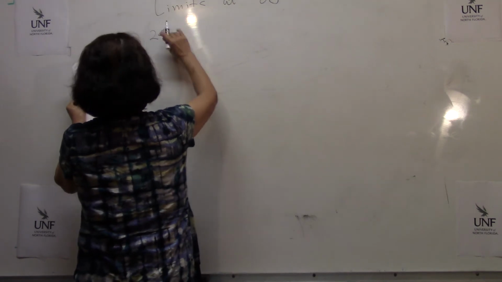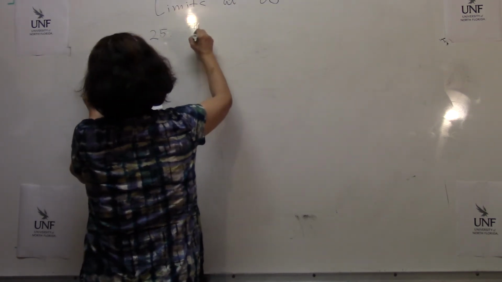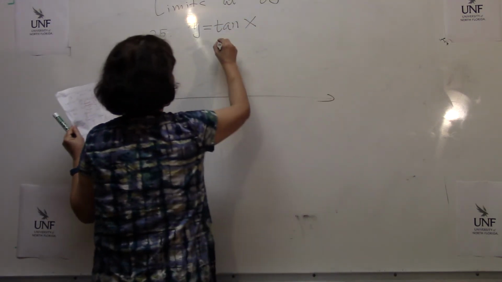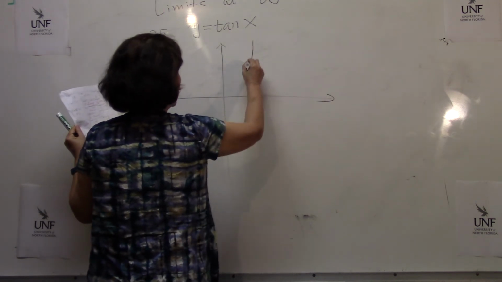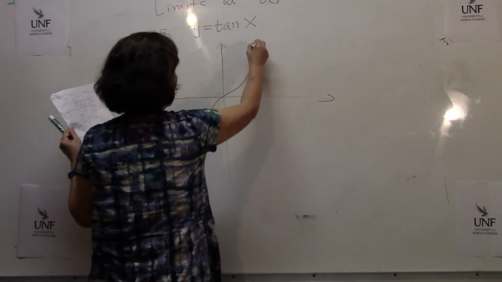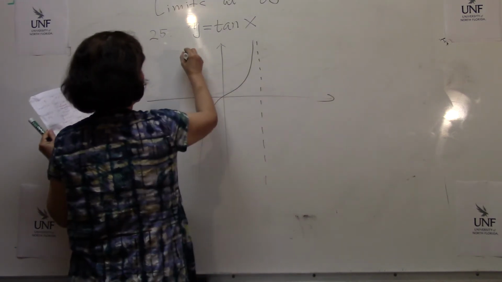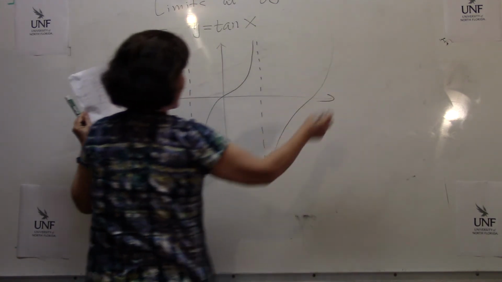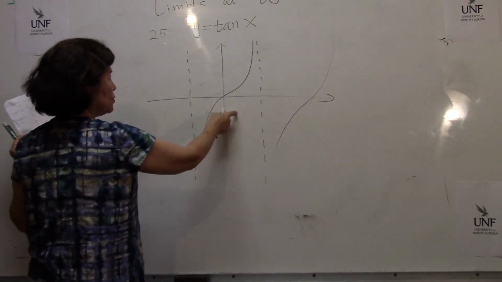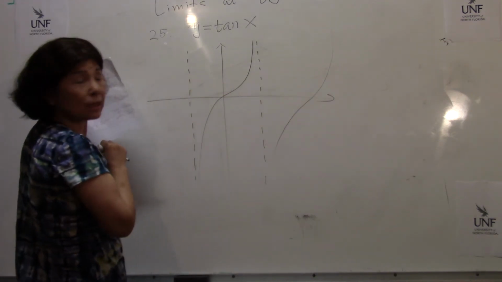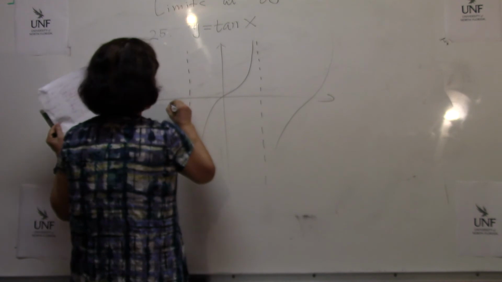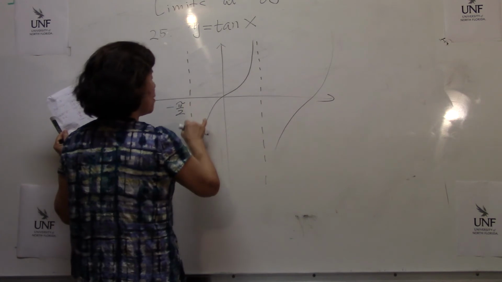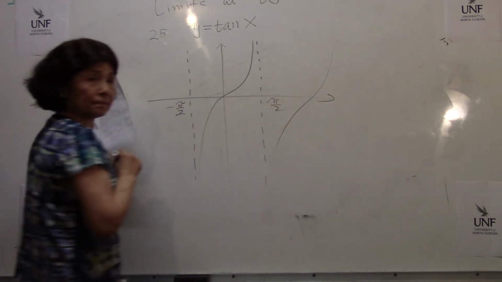And 25, yes. I showed you earlier y equals tangent x. Yeah, we can draw one more time. This is one complete cycle of a tangent function. So it repeats itself like this again and again. But to make just a one-to-one function so that we can define the inverse tangent function, we have to restrict the domain only from here, from negative pi over 2 to pi over 2.